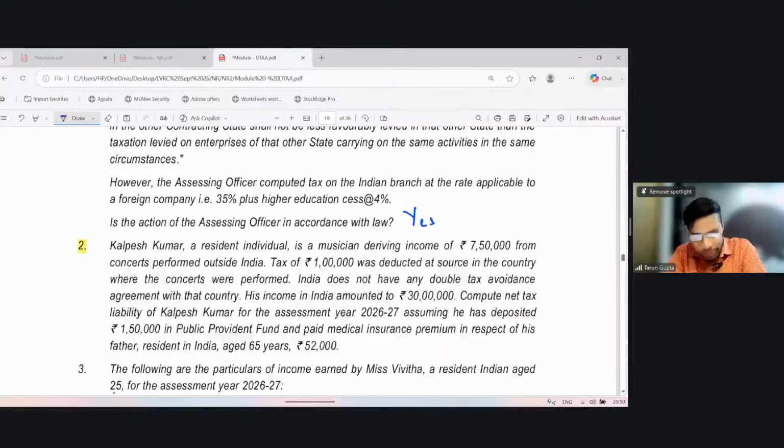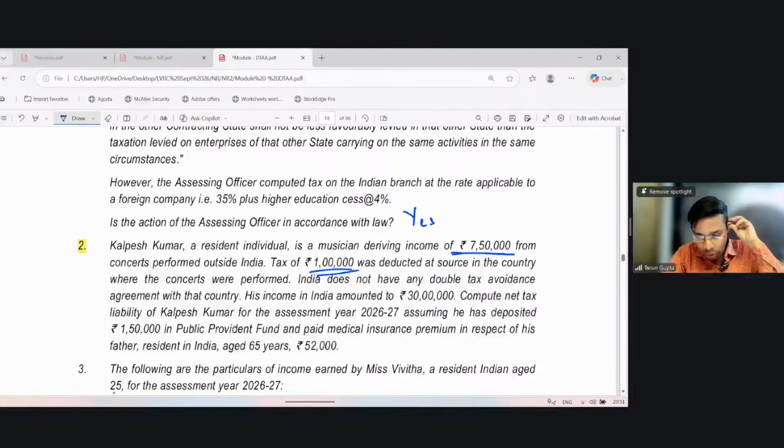Let's see the second question. It says that Kalpesh Kumar, an individual, is a musician deriving income of 750,000 from a concert performed outside India. So this is foreign income. Tax of 1 lakh was deducted at source in the country where the concert was performed. So 1 lakh has already been paid in the foreign country, so this is foreign tax. India does not have any double taxation avoidance agreement with that country, so relief can be availed only under Section 91.